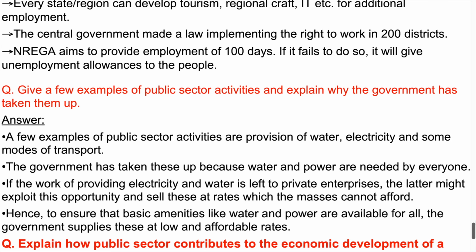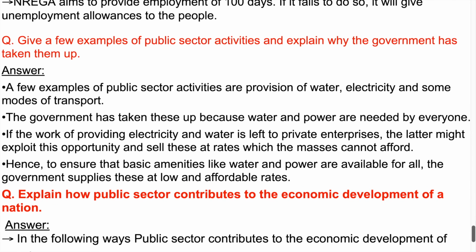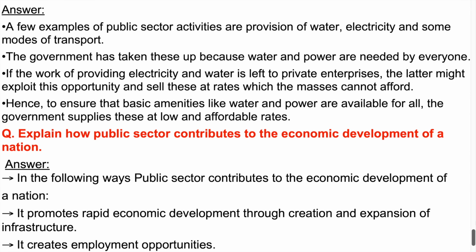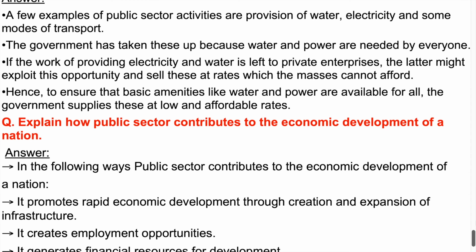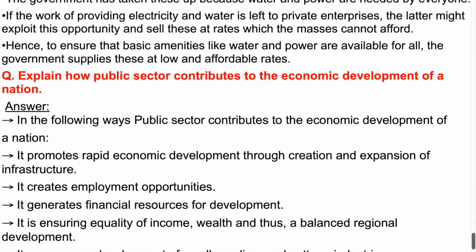Question. Give a few examples of public sector activities and explain why the government has taken them up. Answer. A few examples of public sector activities are provision of water, electricity and some modes of transport. The government has taken these up because water and power are needed by everyone. If the work of providing electricity and water is left to private enterprises, the latter might exploit this opportunity and sell these at rates which the masses cannot afford. Hence, to ensure that basic amenities like water and power are available for all, the government supplies these at low and affordable rates.